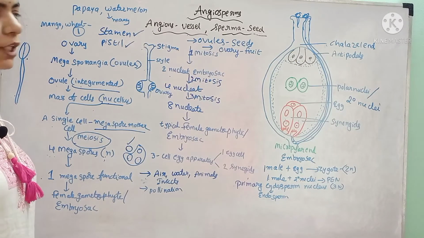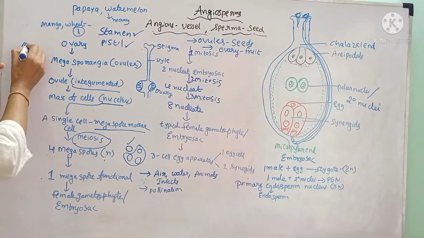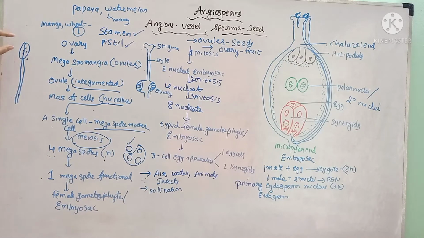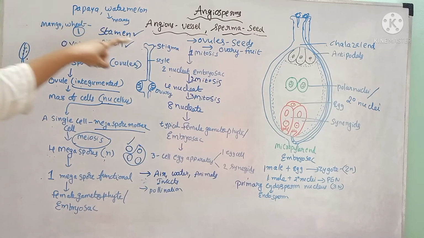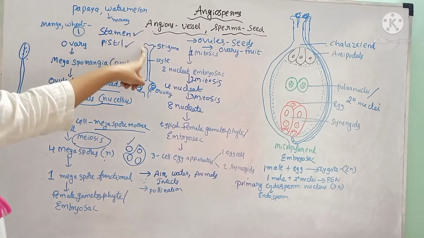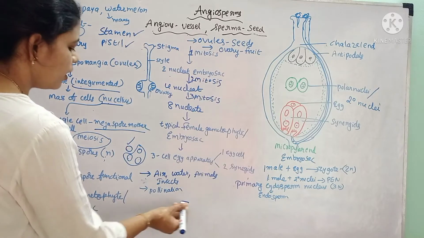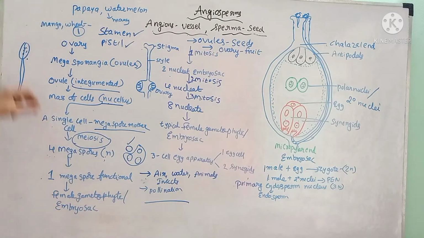So during pollination, what happens? From the anther, the pollen grains are developed. The developed pollen grains reach the stigma. What is this process called? The transfer of pollen grains from the anther to the stigma is called pollination.